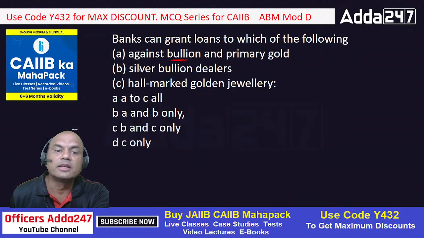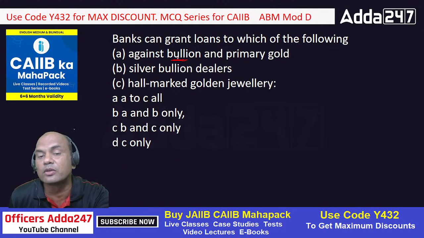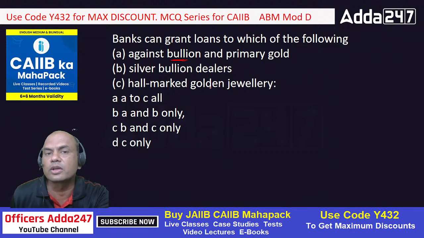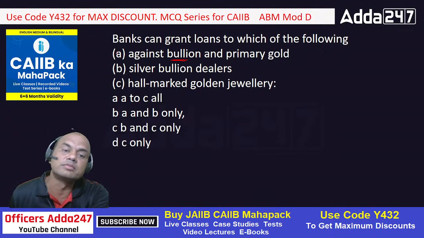Then silver bullion dealers, again bullion. Then hallmark gold jewelry. So if I come to you for a gold loan and I bring all of these three, against what will you grant me the loan? A, B or C? Say the answer is A to C all, which means you will give me a loan for bullion also, for speculating. Why is a gold loan given to the customer? For his personal needs. The loan is never given for speculating. So A will be out.